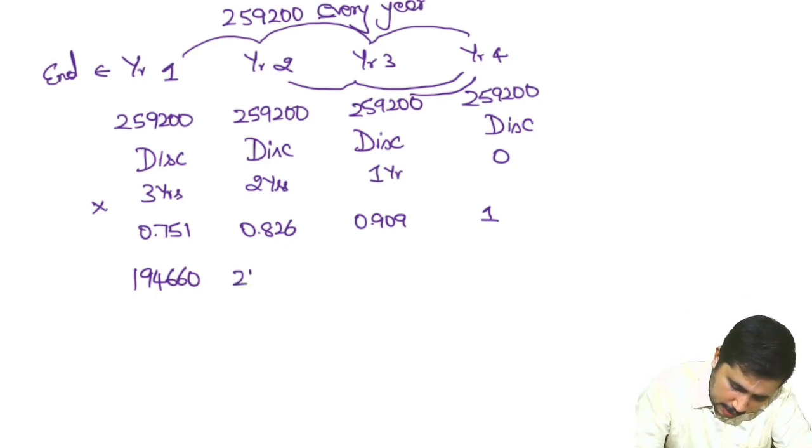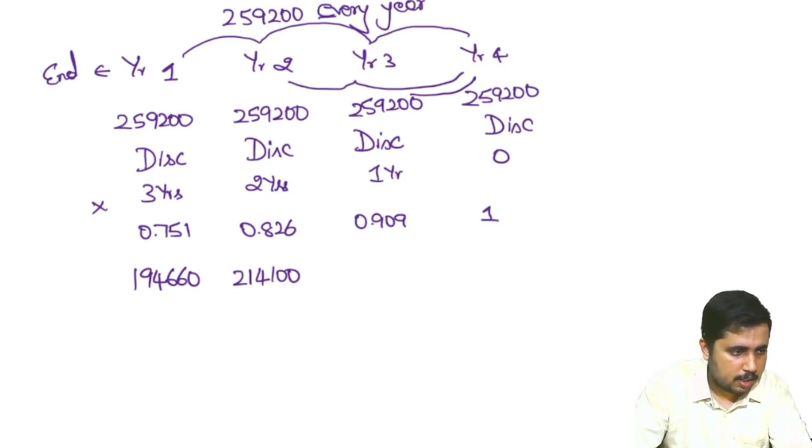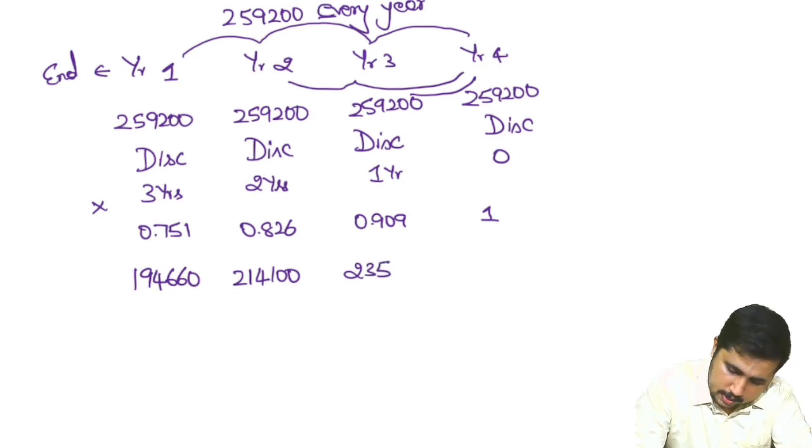This will be 214,100. Then 259,200 into 0.909. This will be 235,613 and finally 259,200.